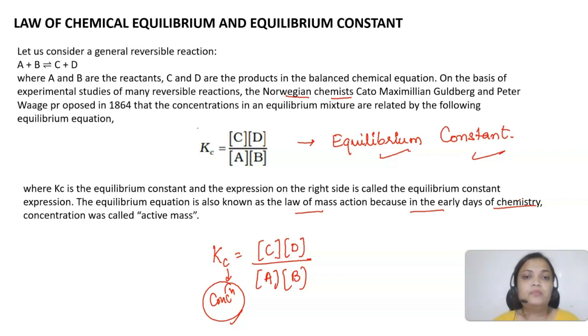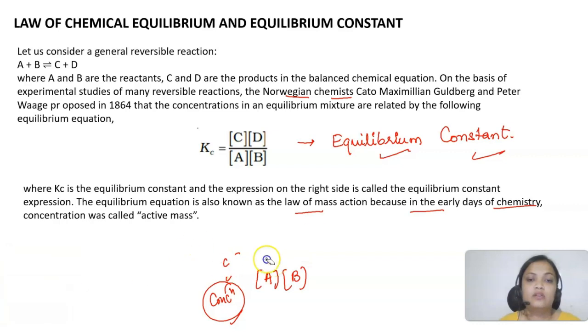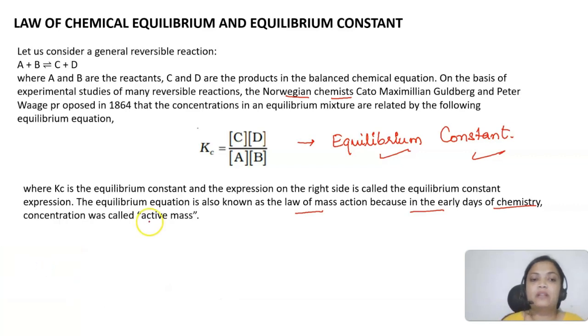But what happens if we have another kind of reaction with stoichiometric coefficients? In that case, what will happen? Let's take an example: H2 plus I2 gives 2HI.